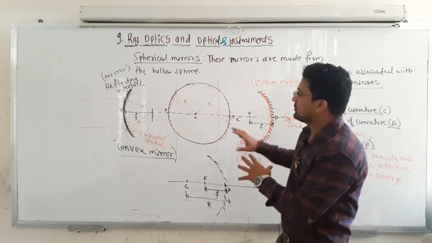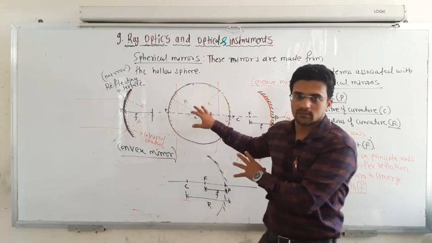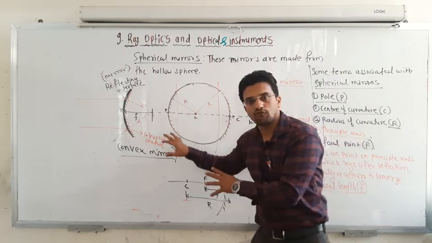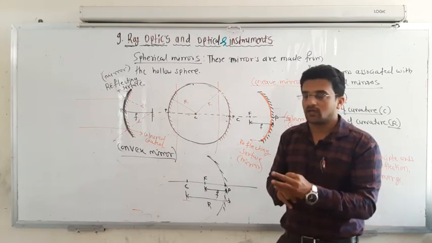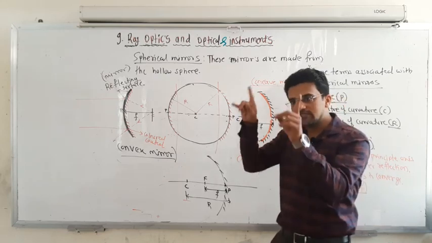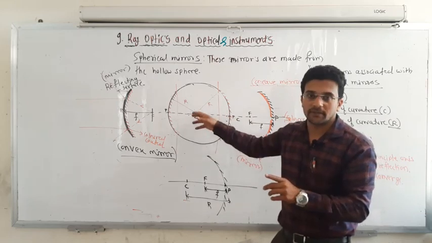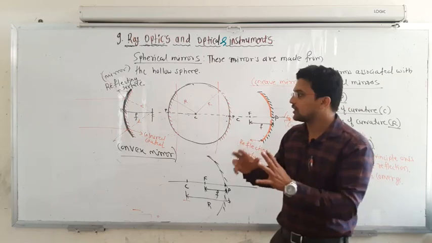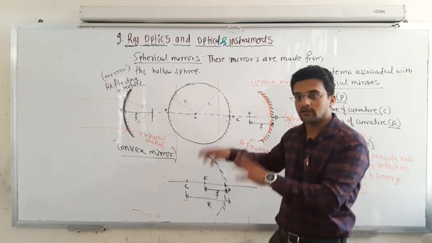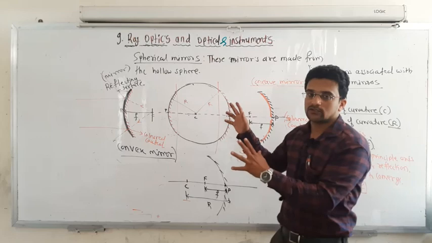And why are we going to learn spherical mirrors? Because these spherical mirrors form both virtual as well as real images, and the real image can be taken on a screen. That is the benefit of spherical mirrors. These mirrors have so many advantages, so we have to learn why the image is formed, why the image is large, and why the image is small.